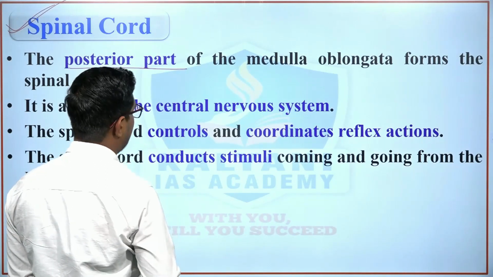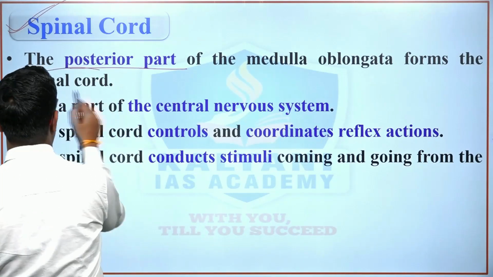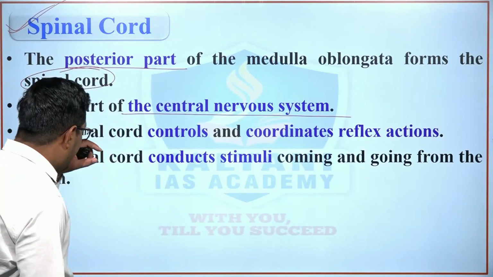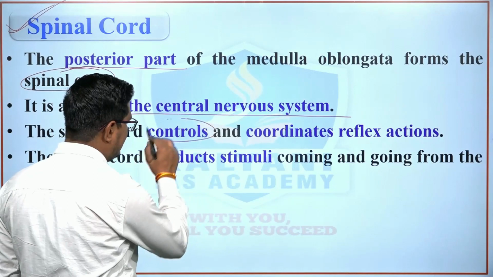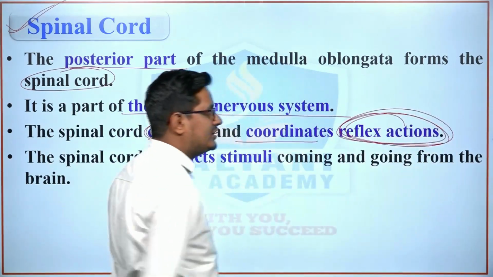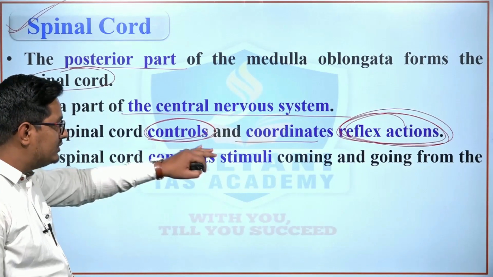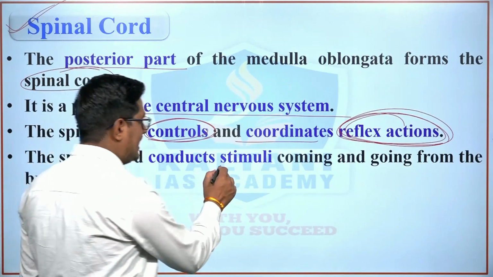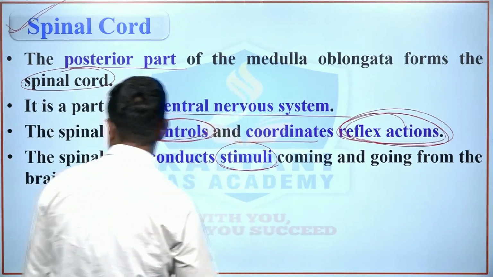So the posterior part of the medulla oblongata forms the spinal cord. It is part of the central nervous system. The spinal cord controls and coordinates the reflexive actions, right? So the spinal cord controls and coordinates reflexive actions. The spinal cord conducts stimuli coming and going from the brain.